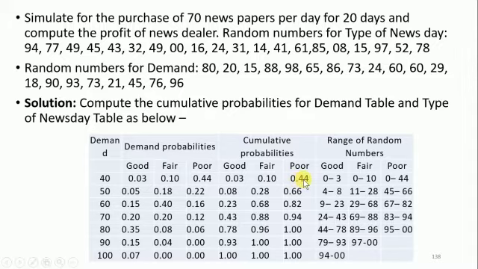0.44 plus 0.22, I will have 0.66. So here I'm having cumulative values. So what will be the range? Here you have the same range. So I have to remove the dot. I have to have integer values. To have integer values, I have to move this dot. If I move this dot, it will be 3. To have a 3, I have to multiply by 10.